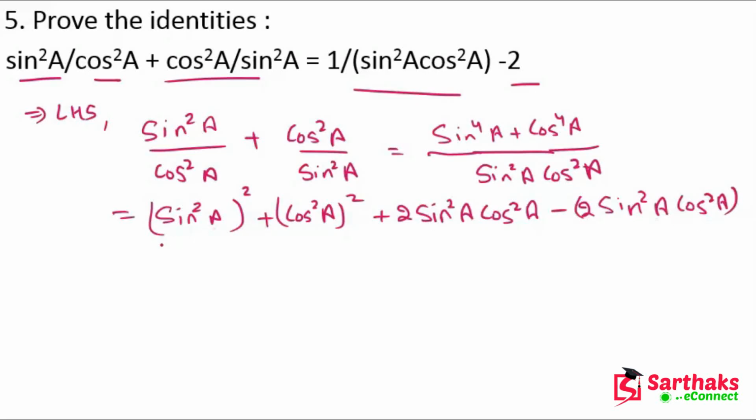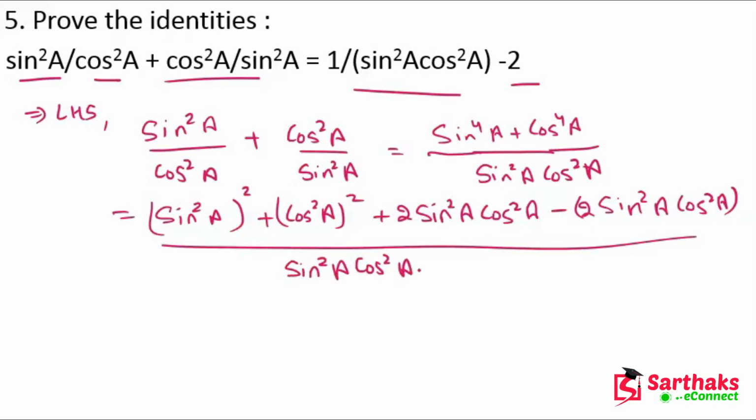Why are we doing this? I will tell you. The denominator is sin²A cos²A. We are adding and subtracting this part to make (sin²A plus cos²A) whole square.